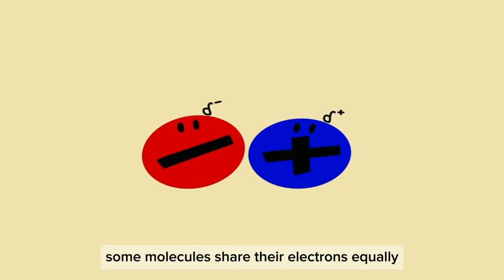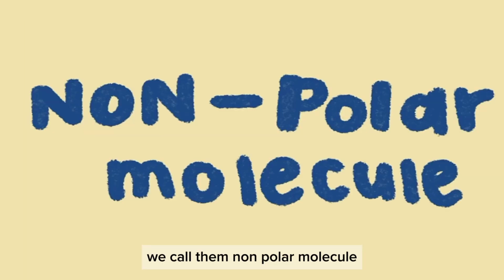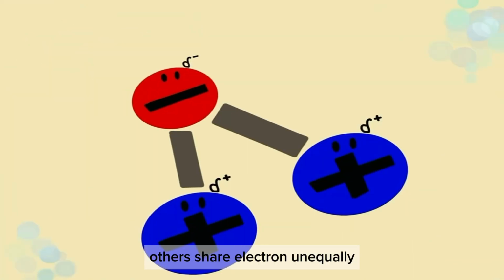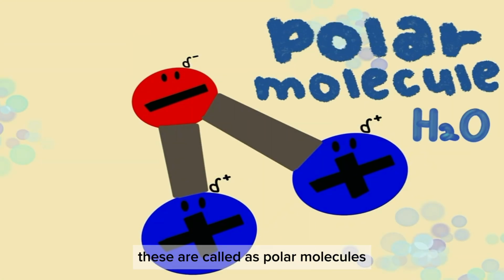Some molecules share their electrons equally. There are balanced charges within the molecule. We call them non-polar molecules. Others share electrons unequally, creating regions of partial positive and partial negative charge. These are called polar molecules.